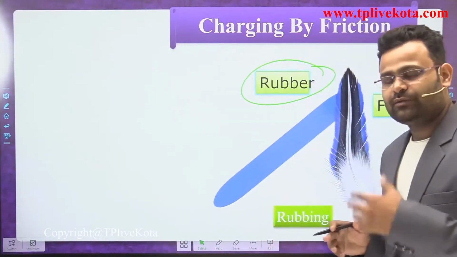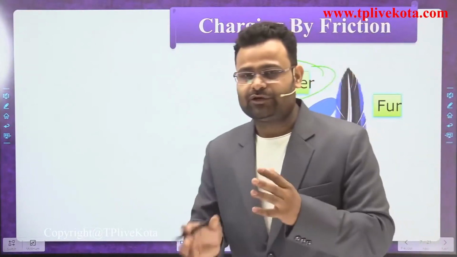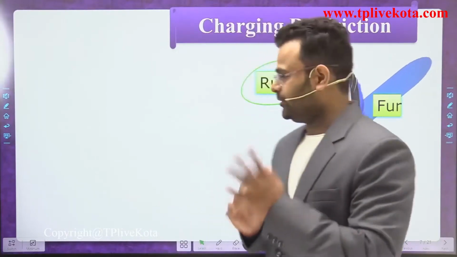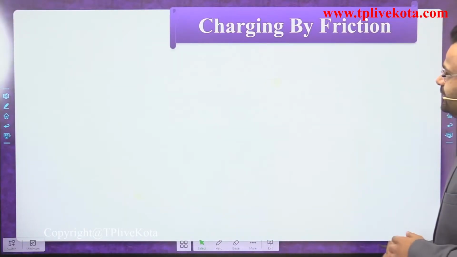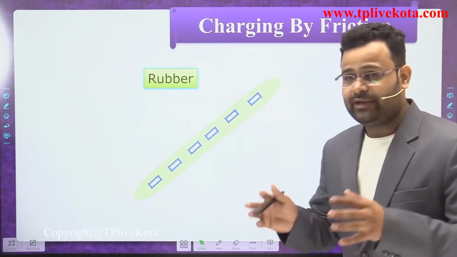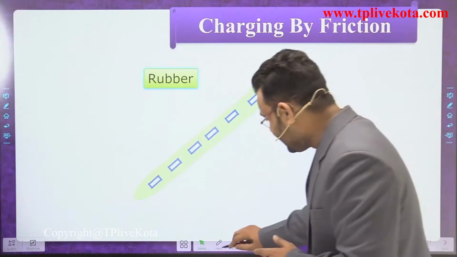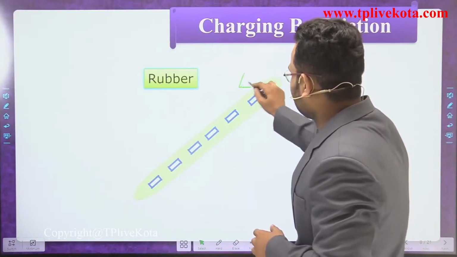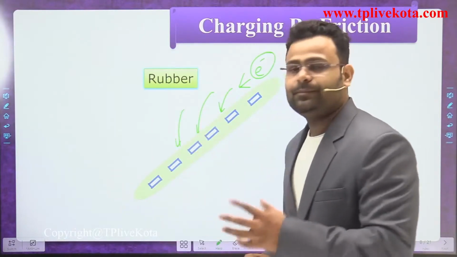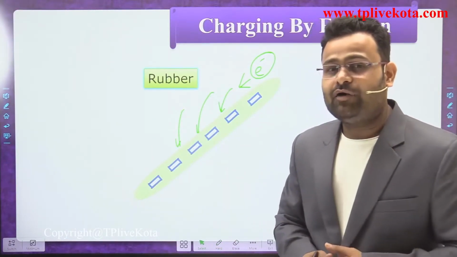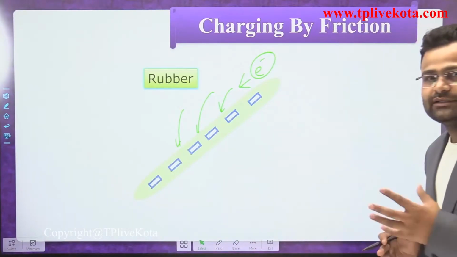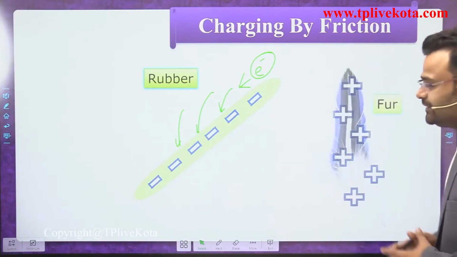And what happens after the electron moves? We know that when electrons move from one body to another body, one becomes positive and the other negative. So what happened after that, dear students? The rubber will be charged with a negative charge. What do you mean by negative charge? It accepts extra electrons. So how do we get those electrons? Someone must donate them. Which body donates the electrons? The fur donates the electrons.